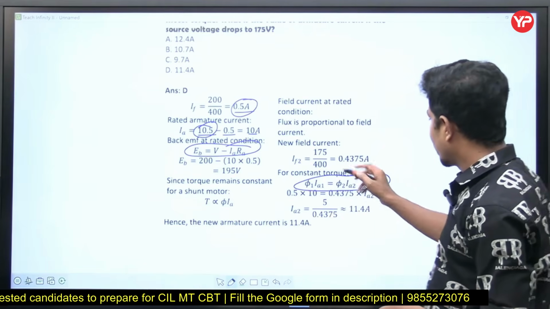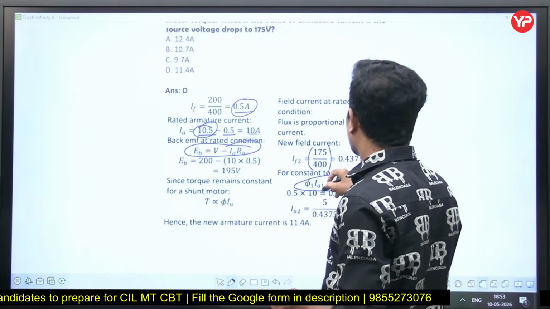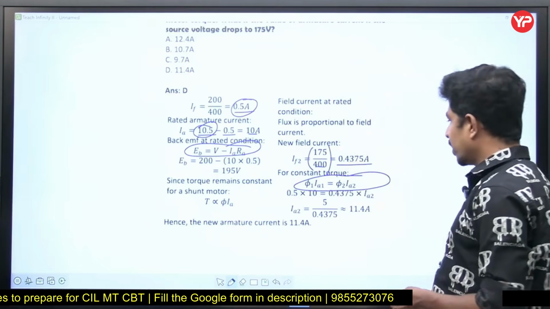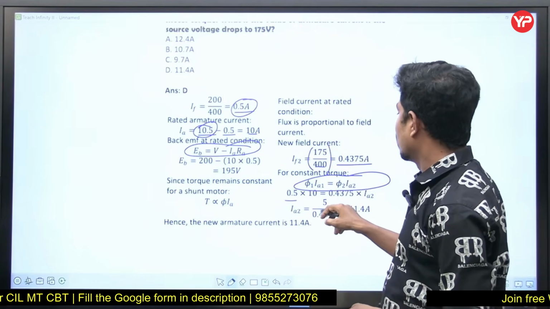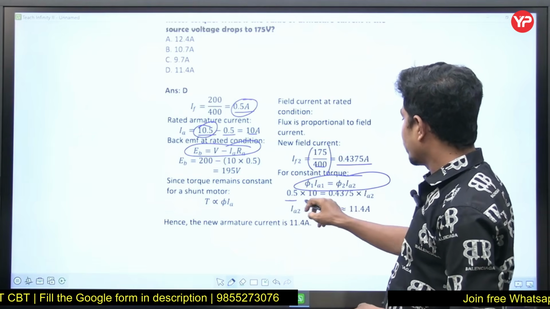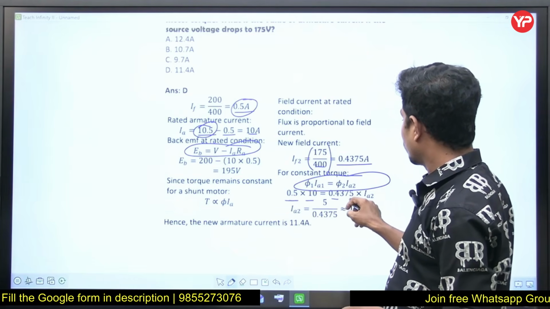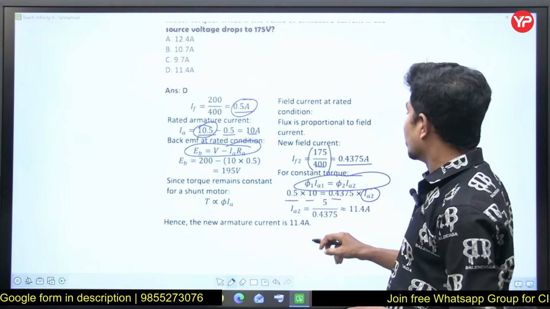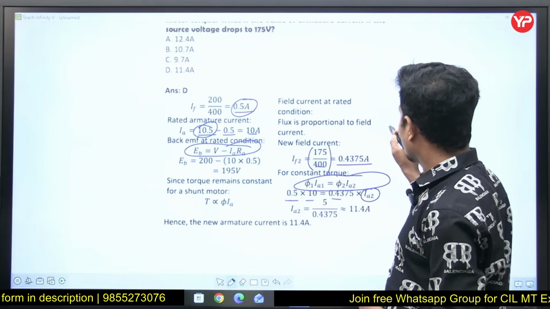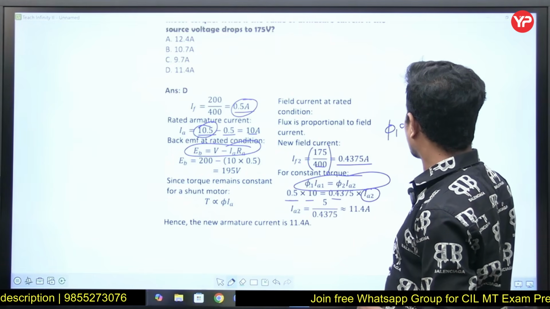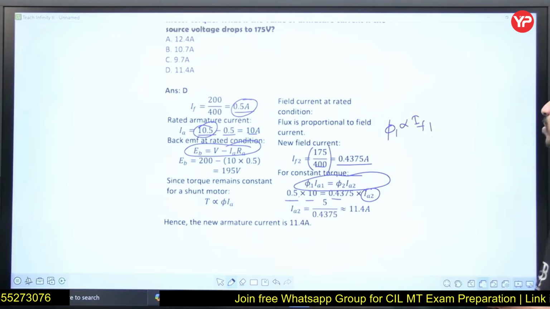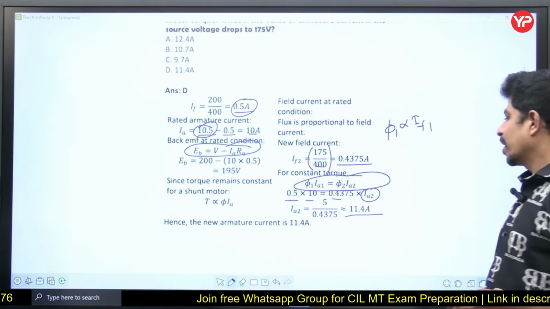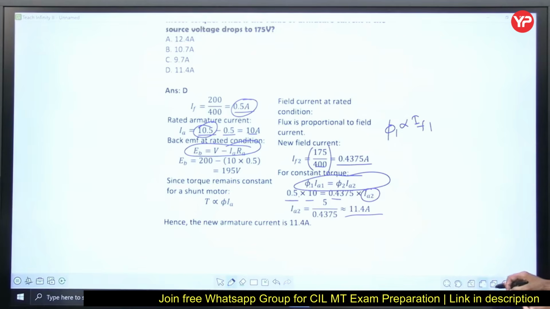Second field current, when you are making voltage as 175 and field resistance is 400, this is the field current. Now, 0.5 into 10 is equal to 0.4375 into IA2. Here phi1 we don't know, but phi1 is directly proportional to IF1. That's why I have taken the IF1 value there. So we got IA2 as 11.4 amps. That is a simple and direct question, right?